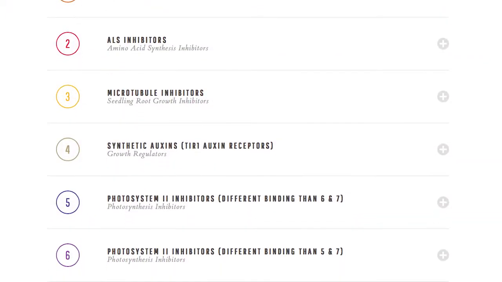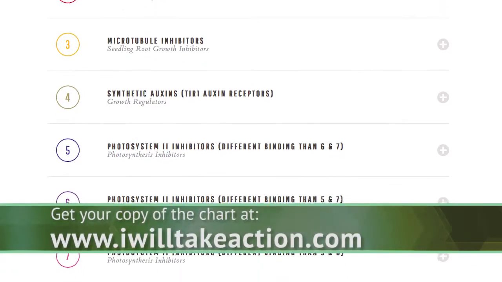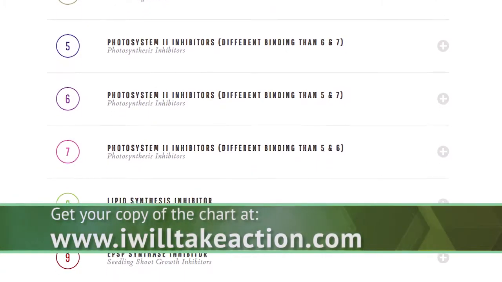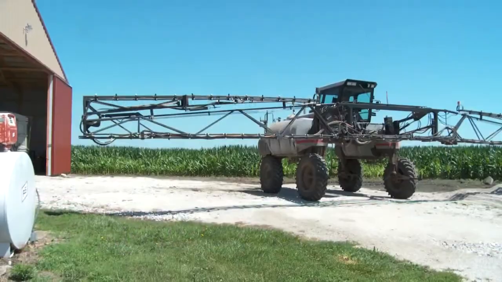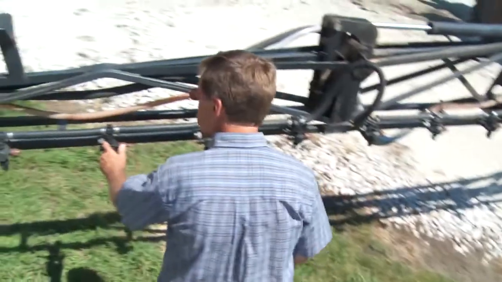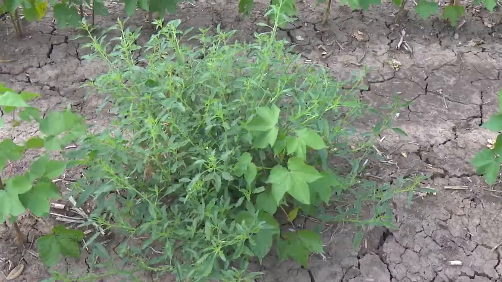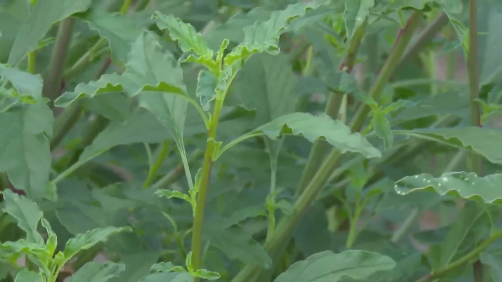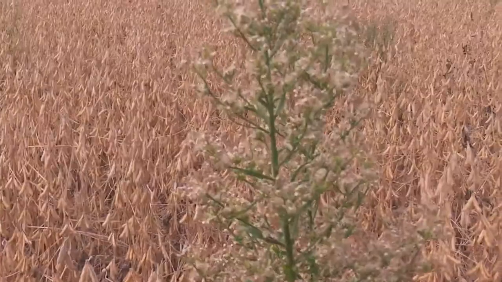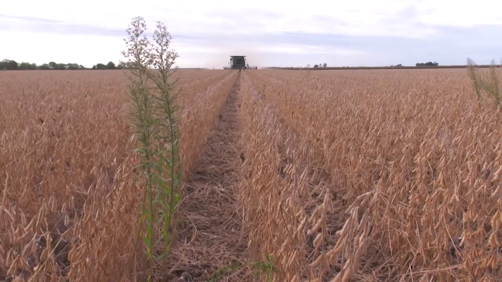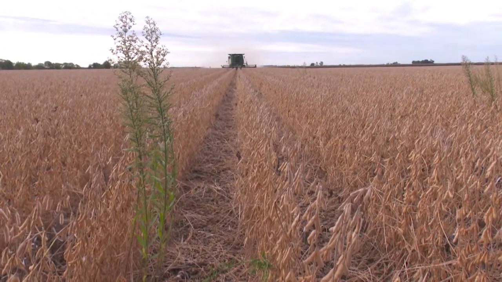The Weed Science Society has numbered each group of herbicides under the same MOA and SOA for ease of reference when planning your herbicide program. As a grower, it's important to read labels and have these types of resources on hand. Primarily, growers will need to understand how different sites of action work and what species they are effective in controlling. This helps them develop an effective herbicide program that combats their troublesome weeds and improve yields while managing resistance issues.